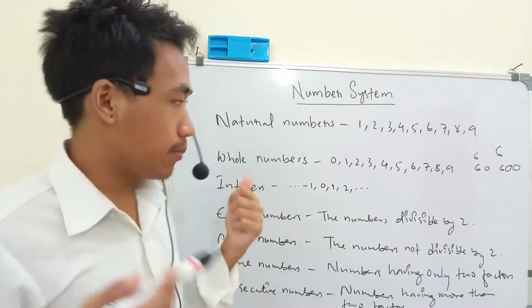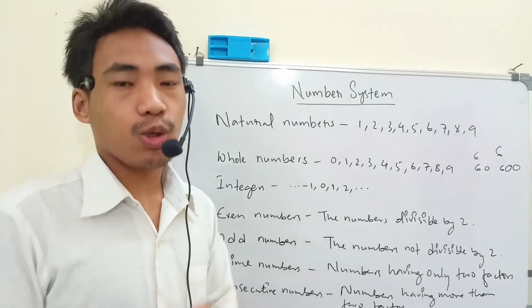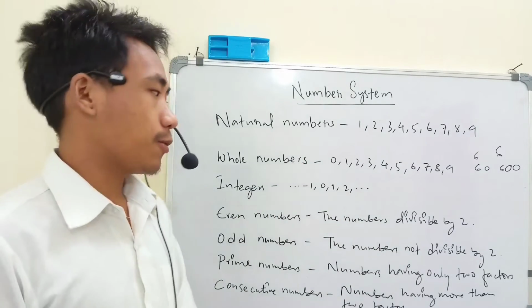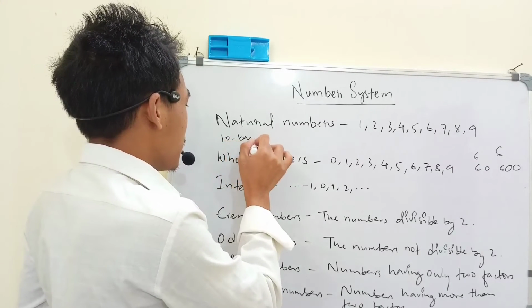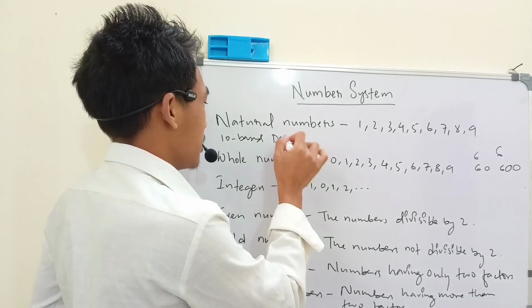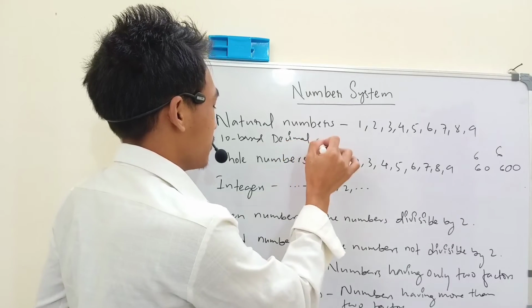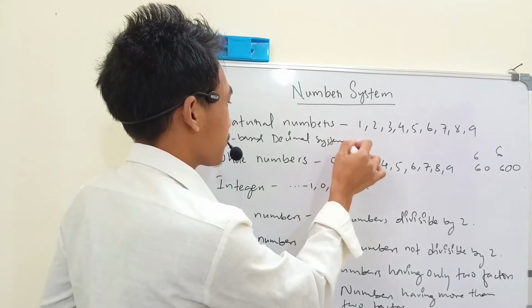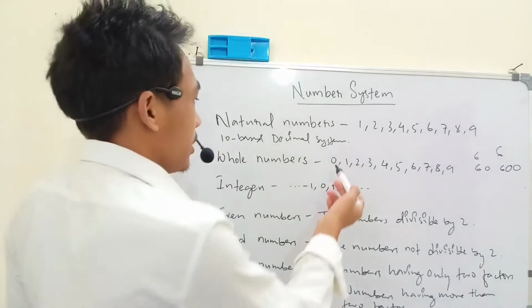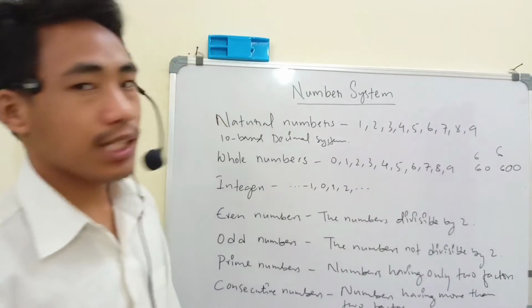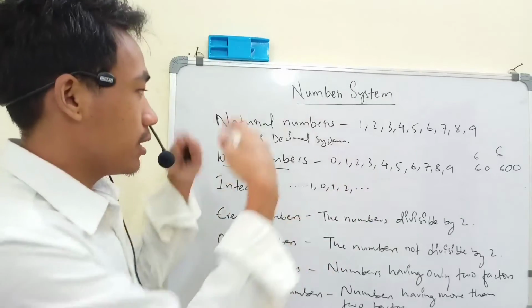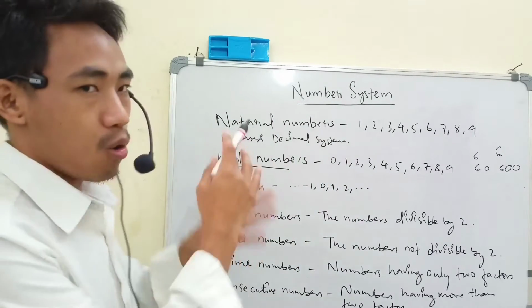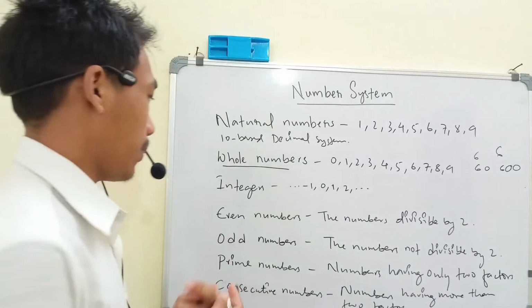We have different base systems. We have the 12 base system also. We have the 60 base system also. This one we call the 10 base decimal system, the decimal number system. So here 0 completes the whole cycle. That is why we call them the whole numbers, because now the system is complete. It has become whole.